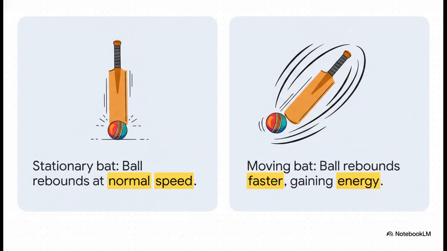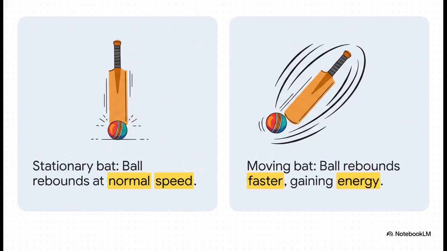To really visualize this, think of a heavy cricket bat. If the bat is just held completely stationary and a ball hits it, the ball bounces back at its normal speed. No big deal. But if you violently swing that bat forward right as the ball hits it, the ball rebounds much, much faster, right? It gains a ton of kinetic energy.